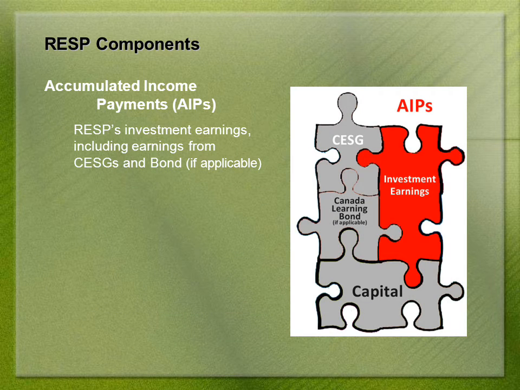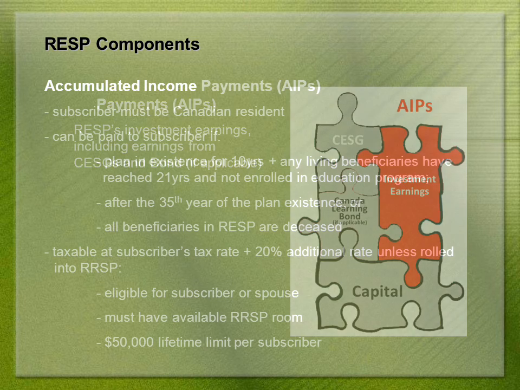In the event your child does not pursue a post-secondary education, you do have the ability to move assets out of the Registered Education Savings Plan. The original capital contributed is paid back to the sponsor, while investment gains are moved out of the RESP through accumulated income payments. Any CESG or Canada Learning Bond money received over the years is paid back to the government by the promoter. Note that typically investment gains on grants or even capital is not available to parents when they utilize a pooled education savings vehicle. Find out more on this topic in another presentation on my website.